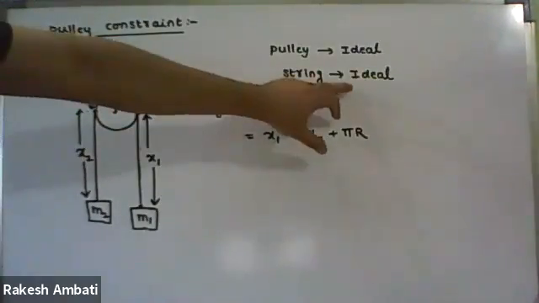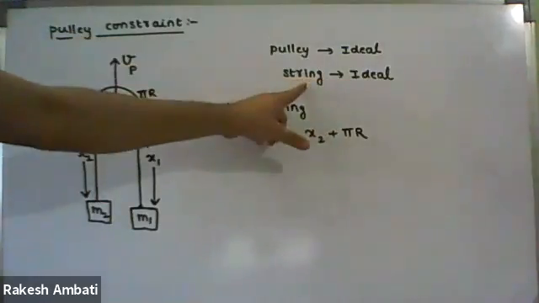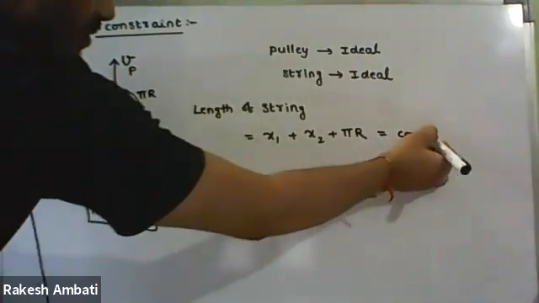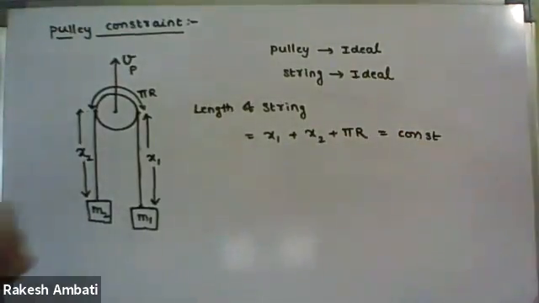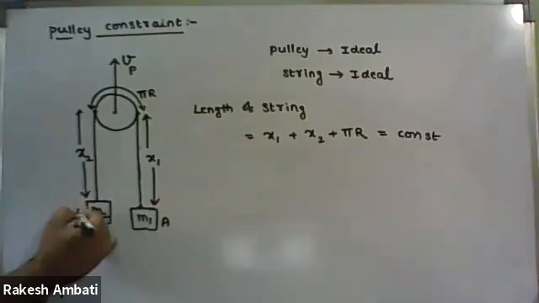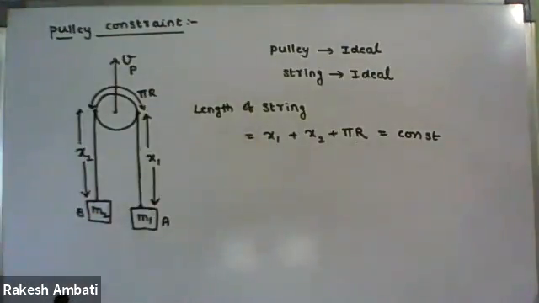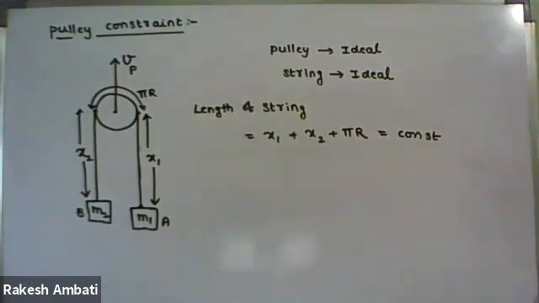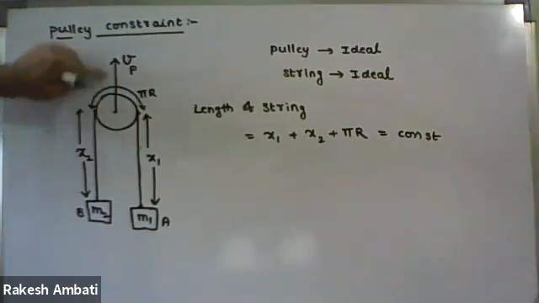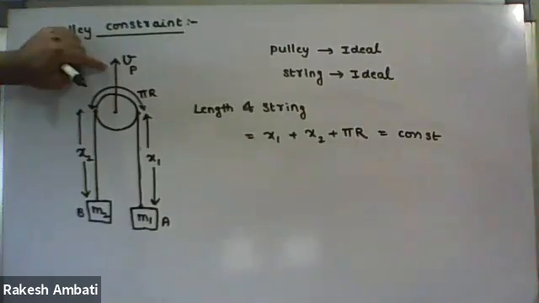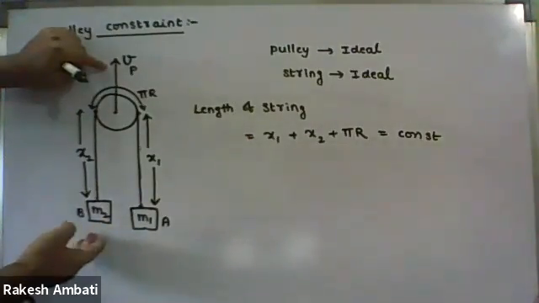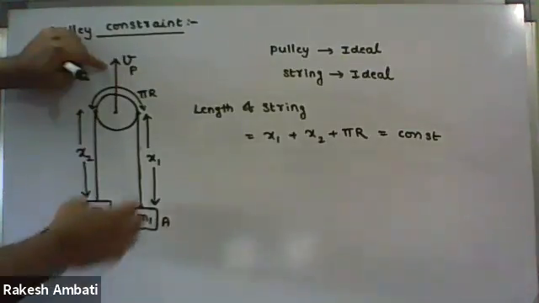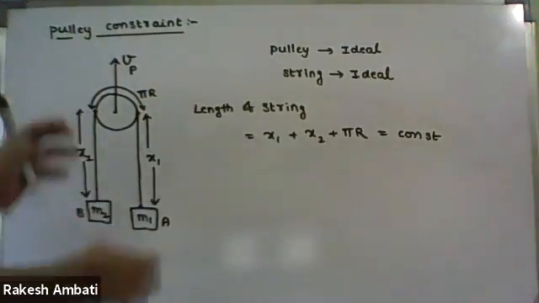We always consider an ideal string. Ideal string means the total length of the string is always constant. For example, it is pulley A, it is pulley B. Here the pulley is in motion, and because of masses M1 and M2, the masses also move up and down.